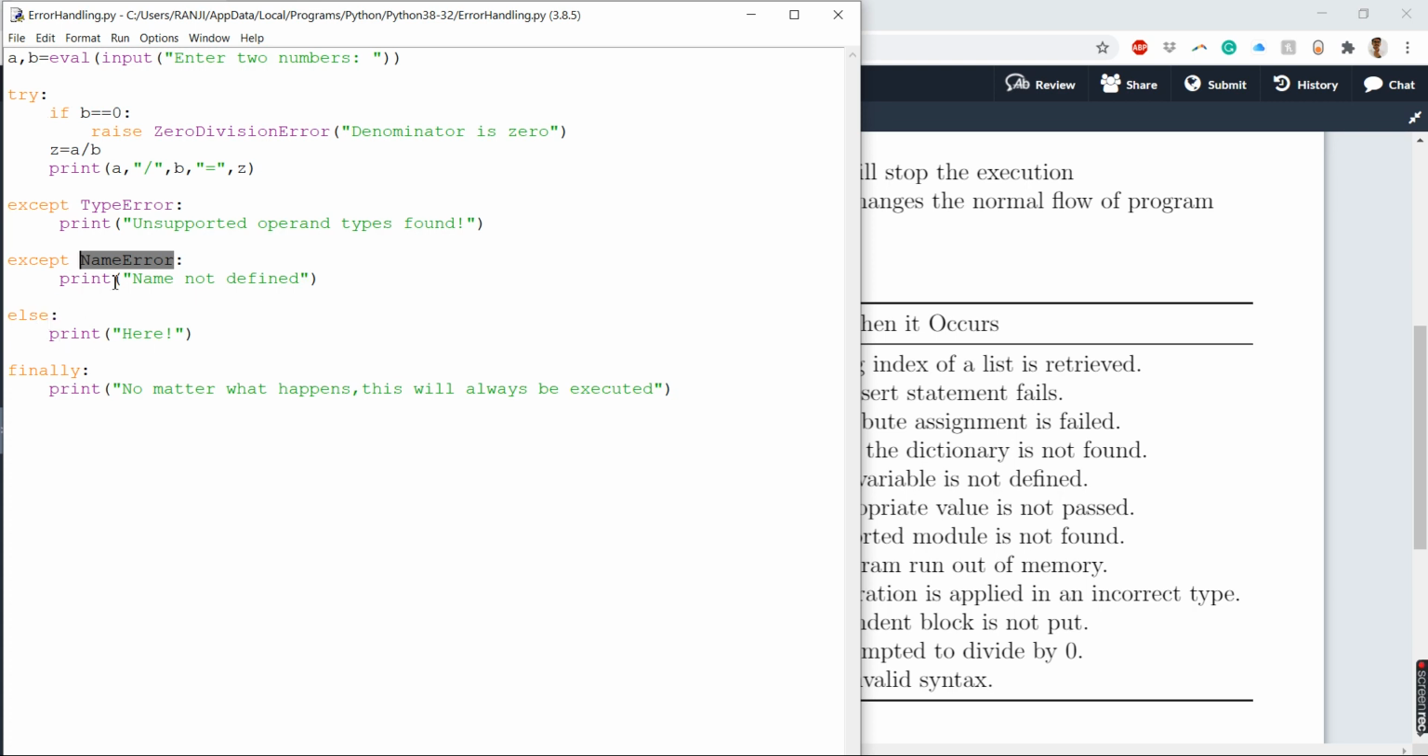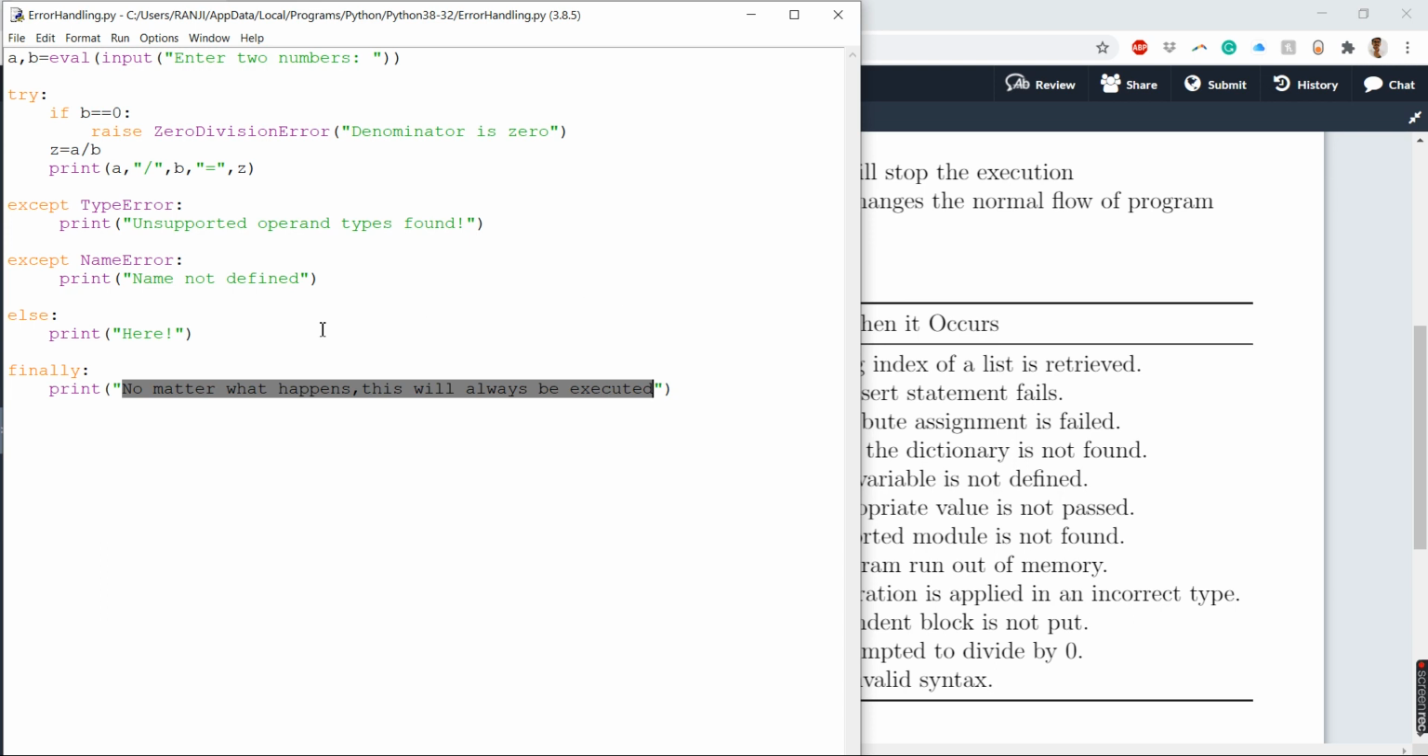Then if all of this passes, I'll print a here. If none of this happens, if it does not fall in any of the except cases, it will basically print this here. And there is a finally block. Whatever is written inside this, no matter what happens, will always be executed.